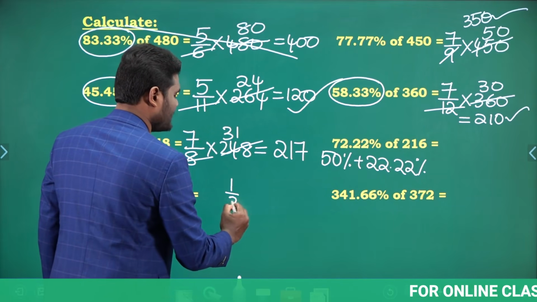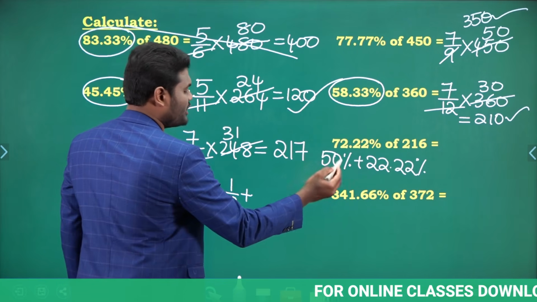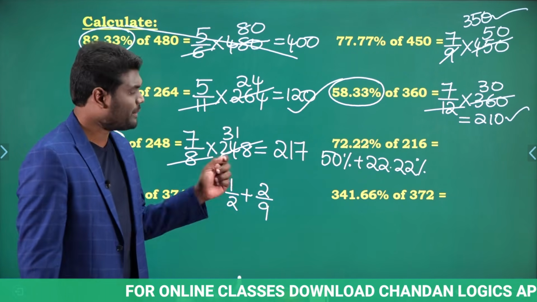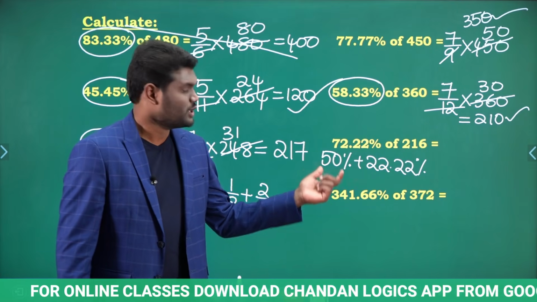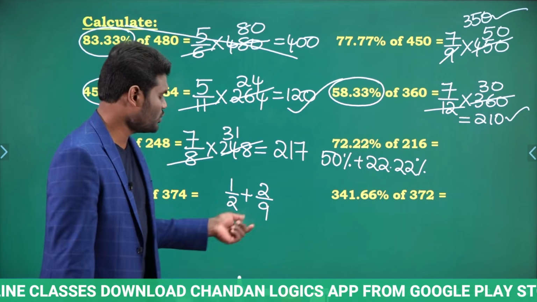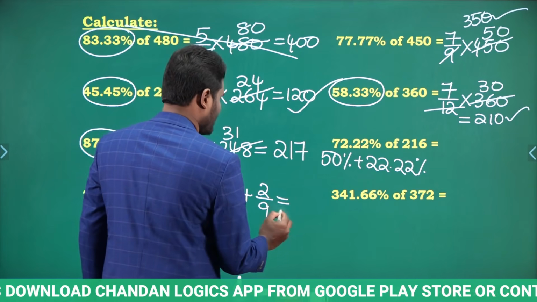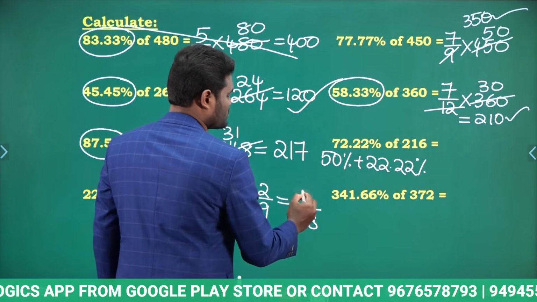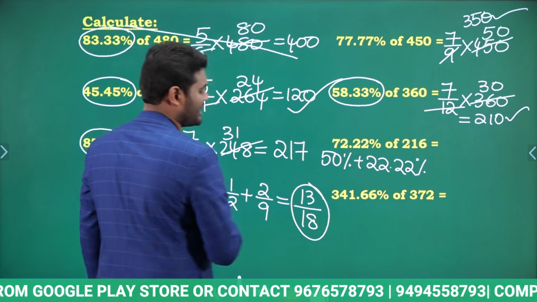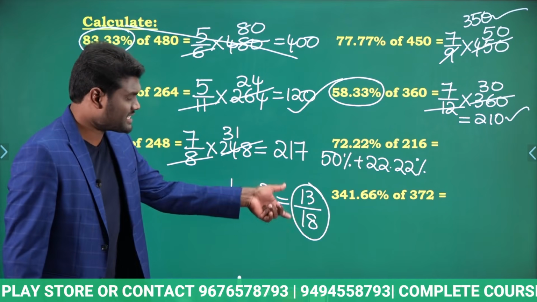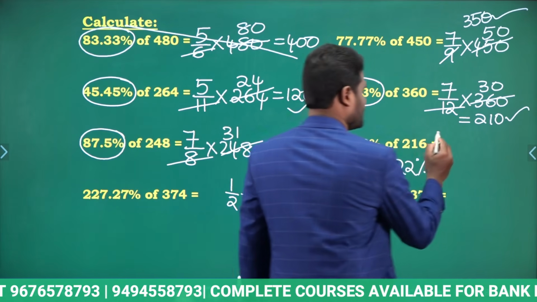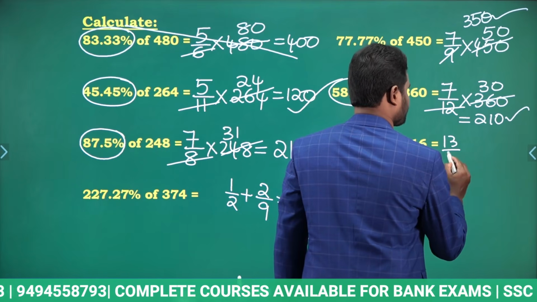50% is 1 by 2 plus 22.22% is nothing but 2 by 9. Why? Because 1 by 9 is 11.11%, so 22.22% is 2 by 9. So if you calculate this one, LCM is going to be 18. Now this is going to be 9 plus 4, so 9 plus 4 means this is going to be 13. Okay. So the fraction value of 72.22% is nothing but 13 by 18.